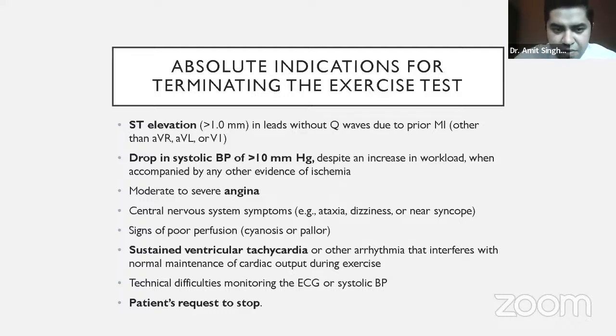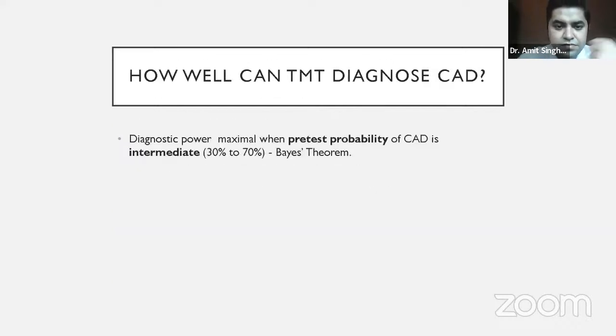While doing a treadmill test, when would you stop the treadmill? Most common is ST elevation. Second is any drop in the BP. Third is if the patient is having angina or any other symptom. And fourth is if the patient is having any ventricular tachycardia. The foremost thing is, if the patient requests to stop, if the patient asks to stop the test, we have to stop the test.